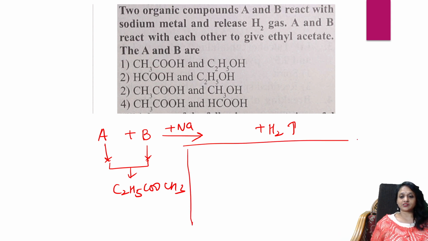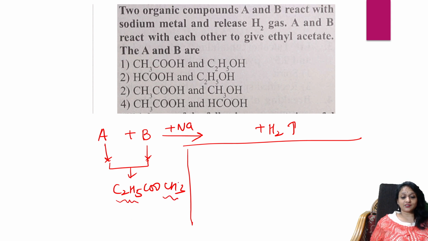Okay. What are A and B? Easy, students, see here. We very well know the substance which releases hydrogen gas on reaction with sodium metal are either acids or alcohols. Correct? Acids or alcohols. That's one. Second thing, they have given me a clue here. One is C2H5 group, one is CH3 group. Correct?